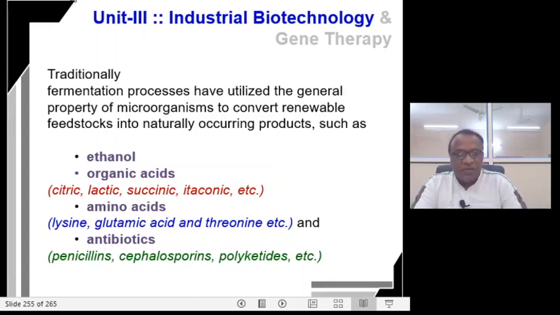And under antibiotics, the production of penicillins, cephalosporins, polyketides, etc. So the traditional approach of fermentation has utilized the general property of microorganisms to convert renewable feedstocks into naturally occurring products.